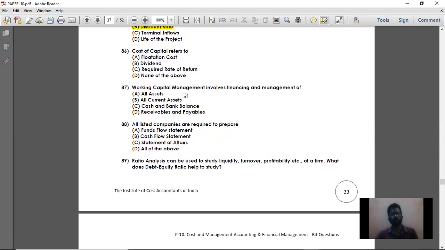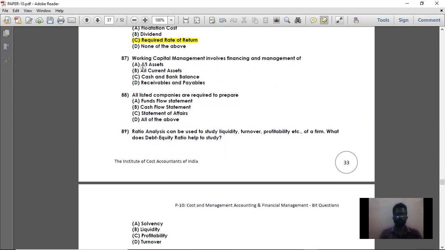Moving on to question number 86. Cost of capital refers to required rate of return. As I told earlier, whatever is your cost of capital, that is the minimum required rate of return that should be expected from the business. So option C is the right answer. Then moving on to question number 87. Working capital management involves financing and management of all current assets.